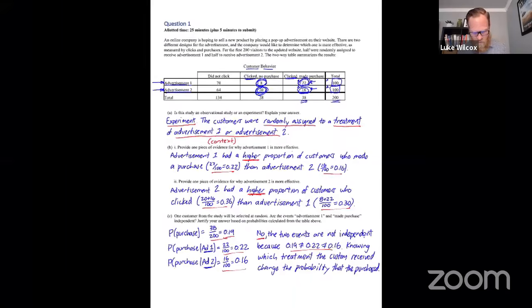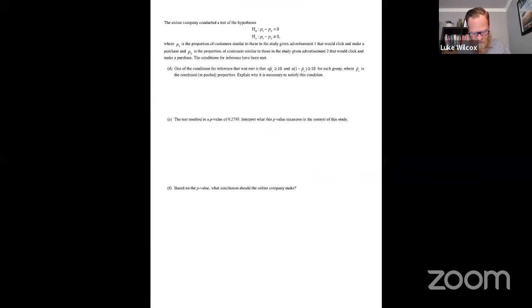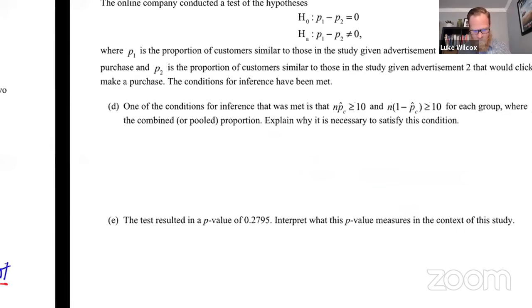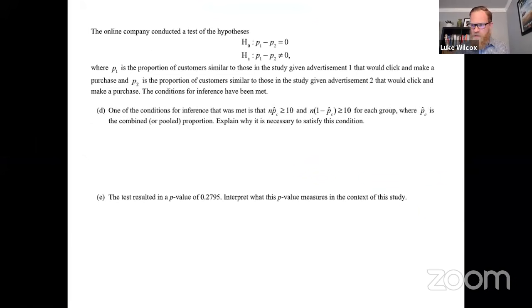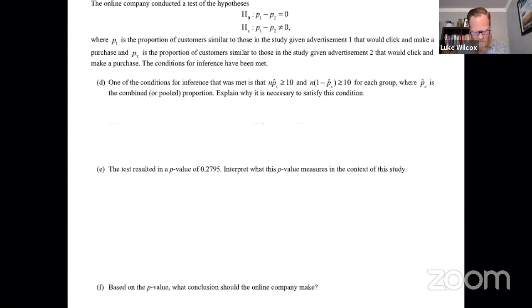Okay, let's move on to page 2 for this question here. We've got a little bit of setup for this one. So here's what it says. The online company conducted a test of the hypotheses, null hypothesis, P1 minus P2 equals 0. Alternative, P1 minus P2 does not equal 0, two-sided, where P1 is the proportion of customers similar to those in the study given advertisement 1 that would click and make a purchase, and P2 is the proportion of customers similar to those in the study given advertisement 2 that would click and make a purchase. The conditions for inference have been met. Okay, so we don't have to worry about checking any conditions here. They've already given us that the conditions are met.